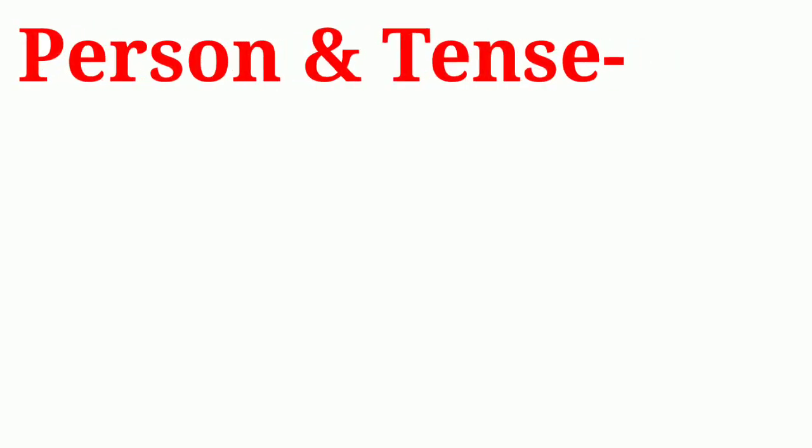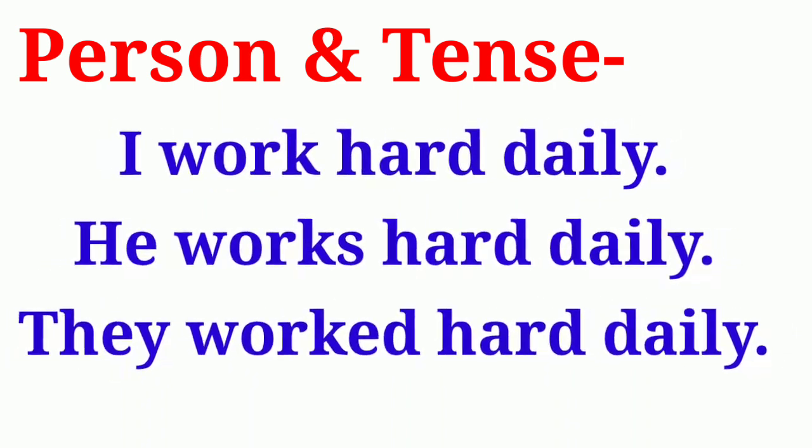Now, let us see how person of the subject and the tense of the sentence also change the forms of the finite verb. I have provided some sentences as examples to explain this point. You look and read the following sentences carefully. First sentence, I work hard daily.